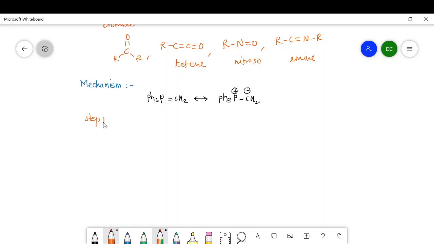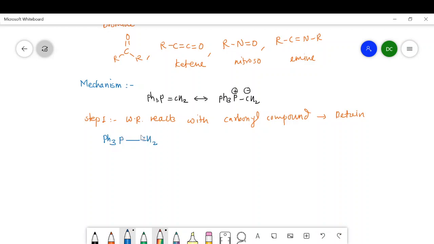Step first. In the step first, what happens? This Wittig reagent is going to react with a carbonyl compound, and it will form a dipolar intermediate called a betaine. So for that purpose, we have to write the resonance structure of this Wittig reagent, that is Ph3P single bond CH2. Here I will write the negative charge, and here I will put a positive charge.